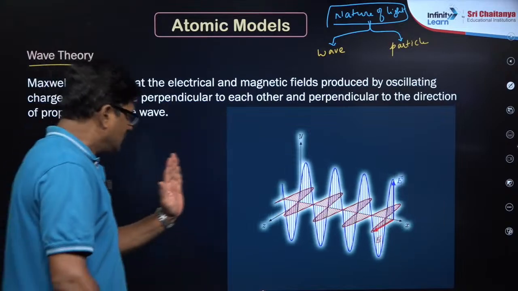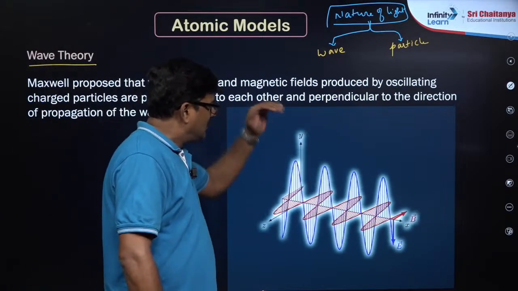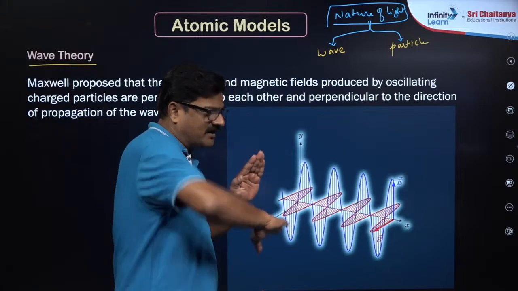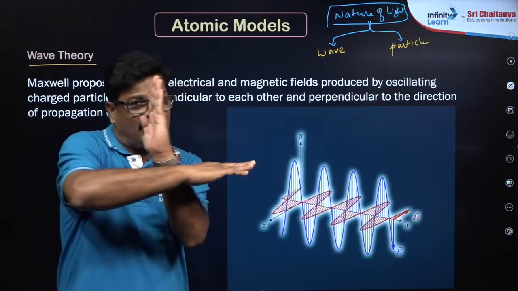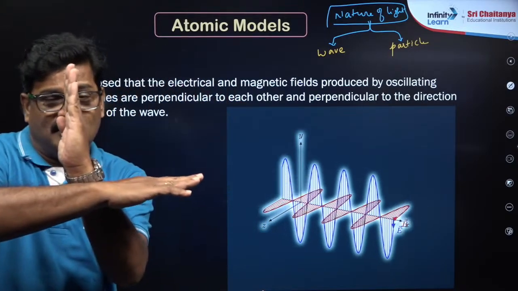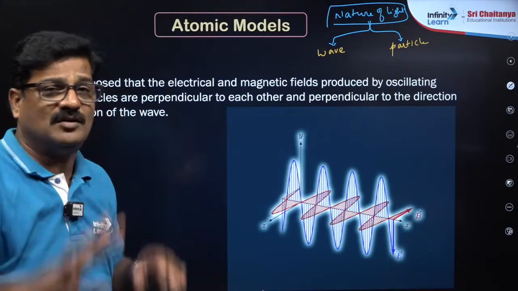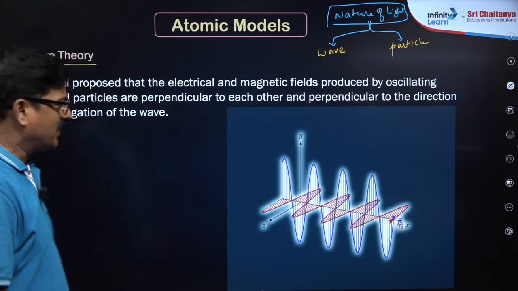So this blue is the electric wave and red is the magnetic wave. Both are perpendicular to each other and perpendicular to the path of the propagation.